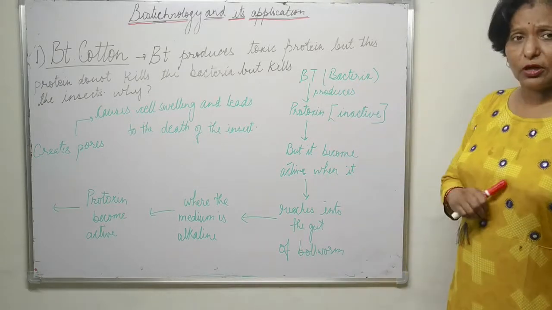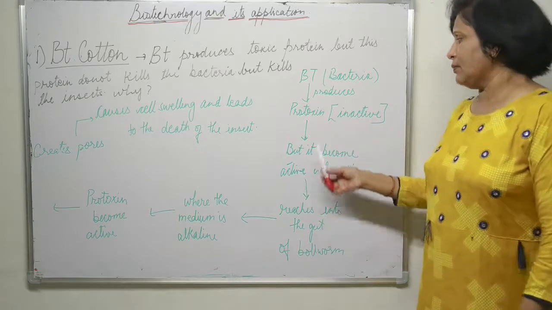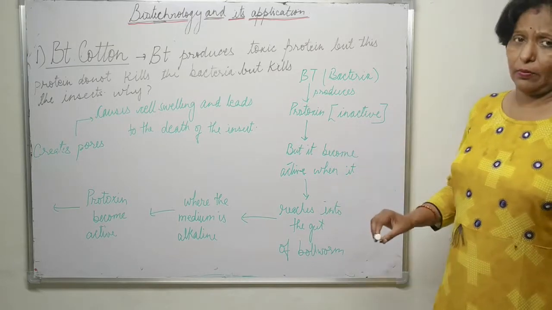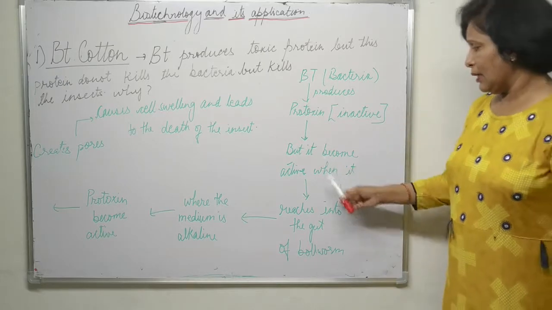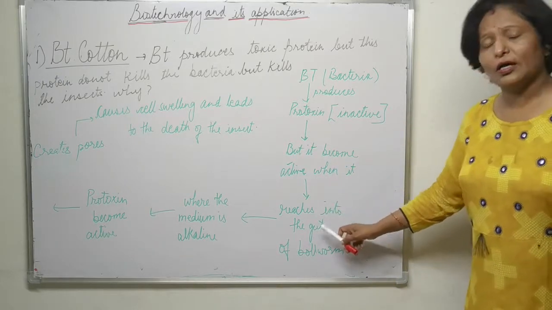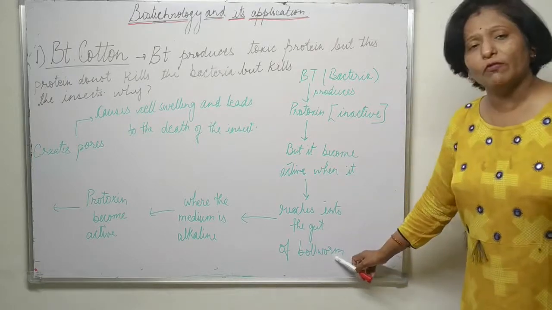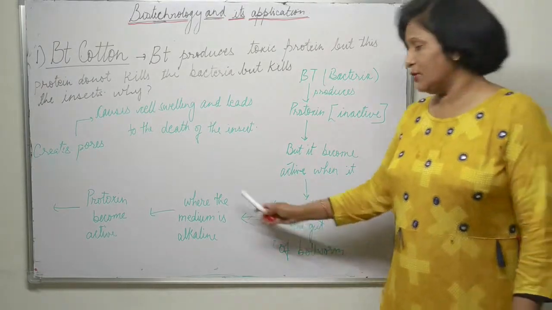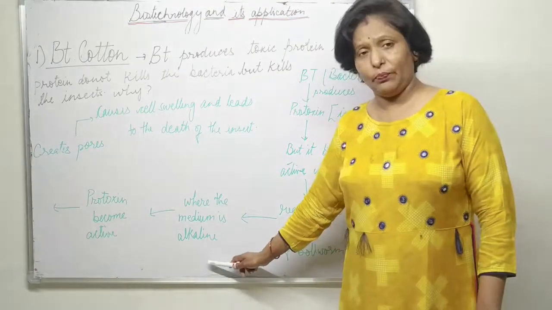kill the insect, sorry. Here this inactive protein becomes active when it reaches the gut of the bollworm, that is the insect, and in the gut the medium is alkaline.